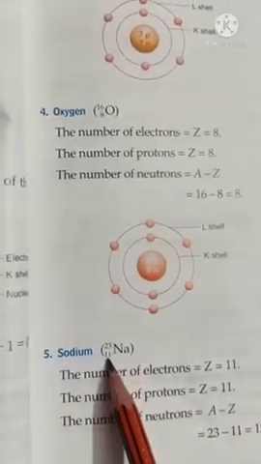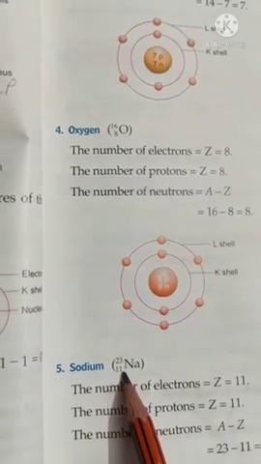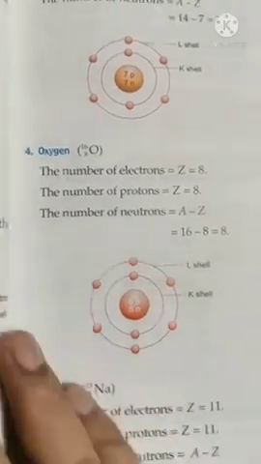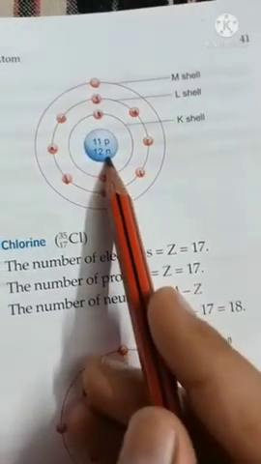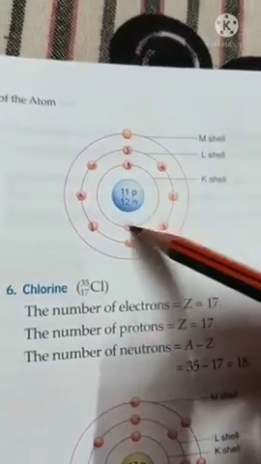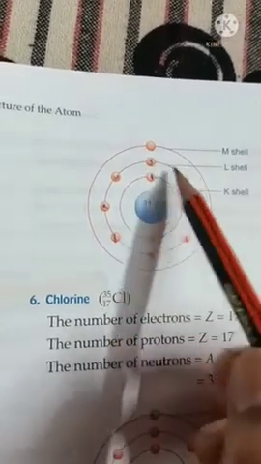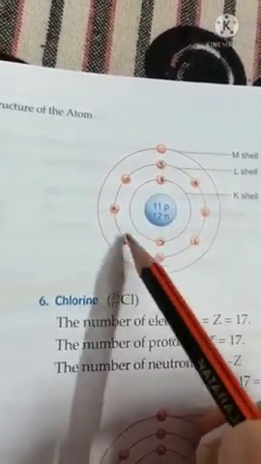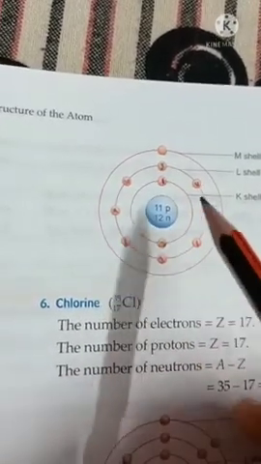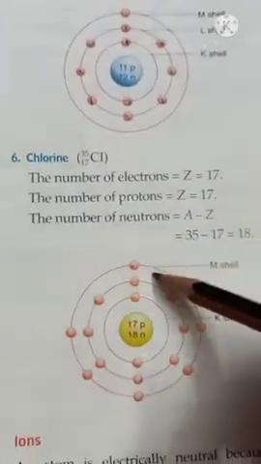Sodium: 11 atomic number, 11 electrons, 11 protons, and over here 23 minus 11, that is 12 neutrons. So 11 protons and 12 neutrons in the nucleus. In the first shell, the K shell, we have 2 electrons. In the next we fill a maximum of 8: 1, 2, 3, 4, 5, 6, 7, 8. So 8 plus 2, 10 are filled. We are left with 1 electron that we fill in the M shell. In the same way we will fill chlorine.